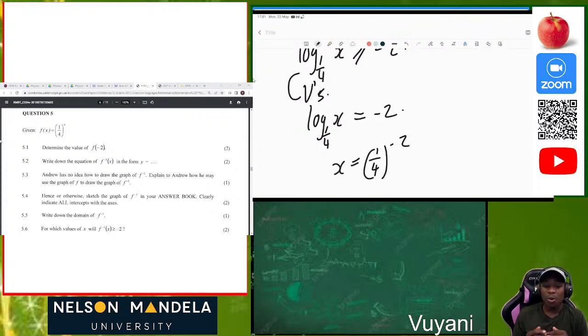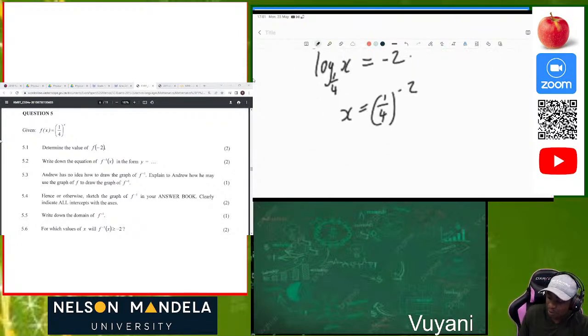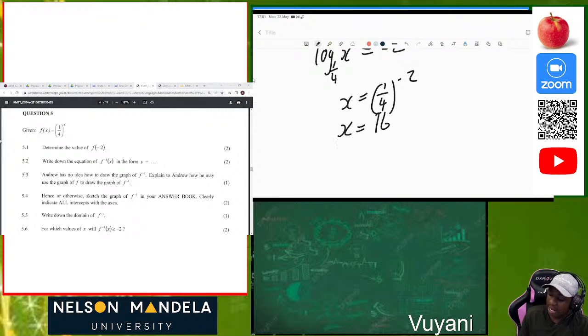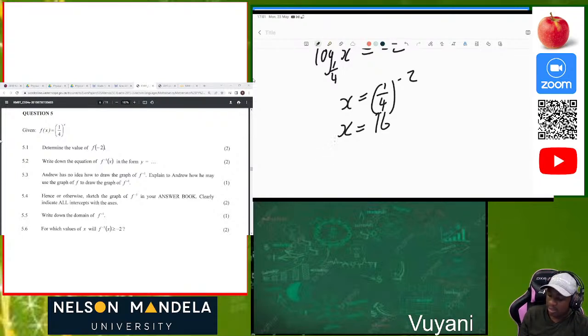That's why I say that when they say hence, use what you have initially, because on the first question they told us to determine the value of f of -2. So f of -2 is the same as what we have already calculated, f of -2 is 16. So when they say hence, don't worry yourself. Use what you have already solved so that you do not waste time. So in this instance x will be equal to 16.